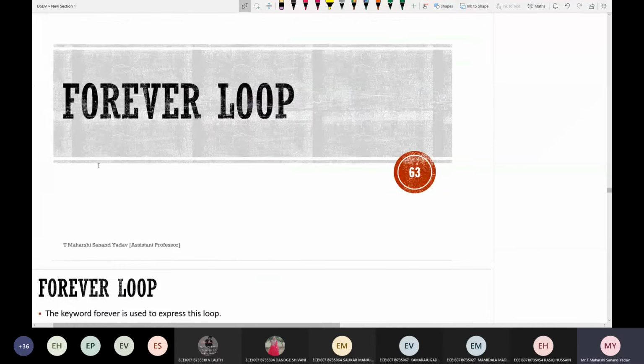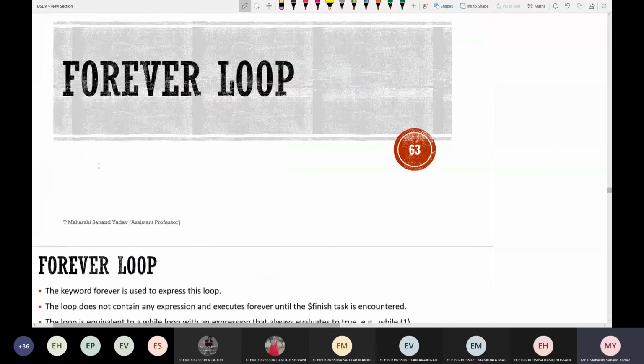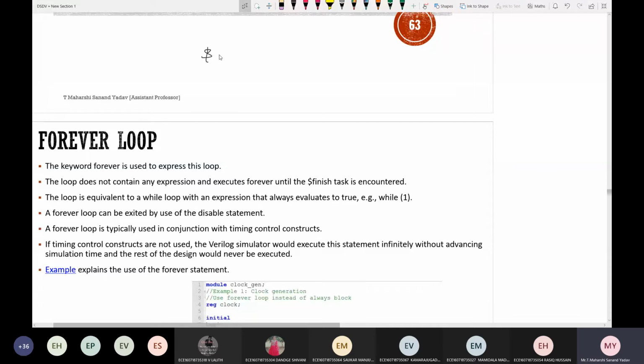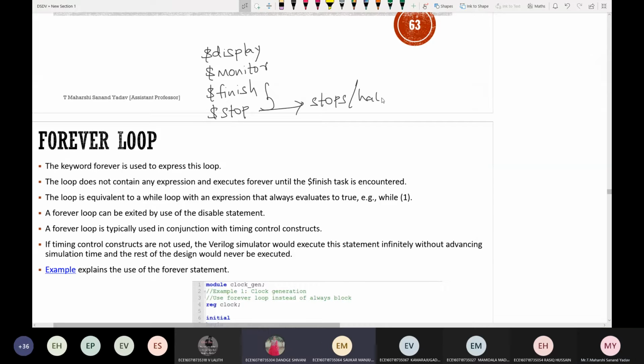So the next type is forever. In order to understand forever, two concepts are needed: $display, $monitor, and $finish. I think you know about $display and $monitor. What are $finish and $stop? Can anyone tell me? Stop stops during the simulation. Finish terminates the simulation. Correct. Finish will simply terminate, whereas stop will simply halt, meaning it will hold only for a certain amount of time.